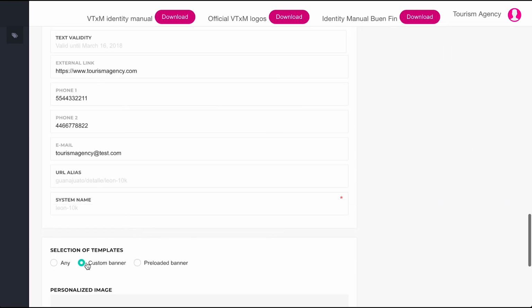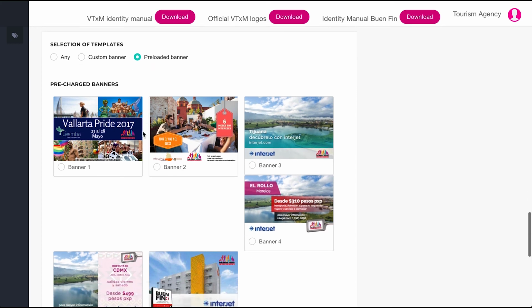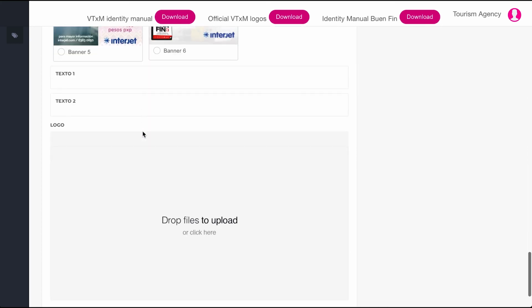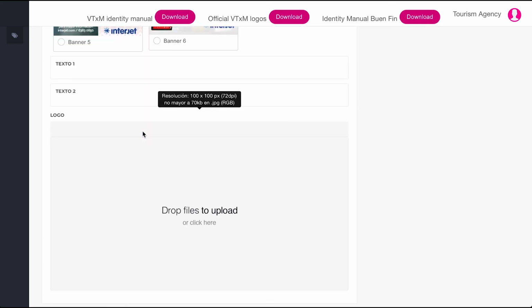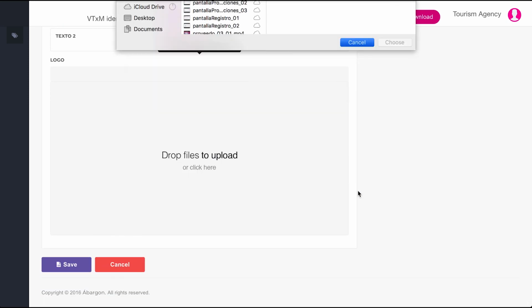If you do not have any images available to go with the offer, you can use the pre-designed advertisements in the template section. Just select the image you want to use and add the text in the fields appearing below. If you so wish, you may add your logo to the field below. This will generate a pre-designed image that will help you to illustrate your offers.